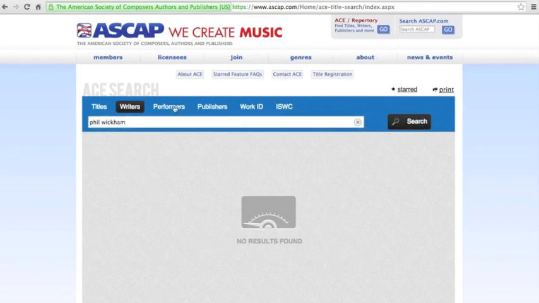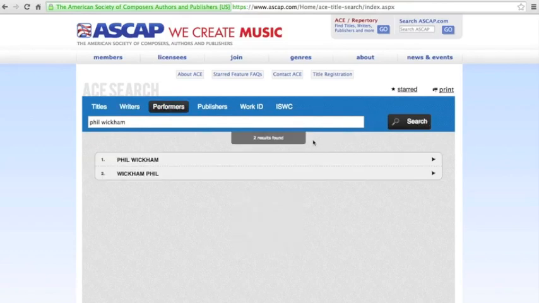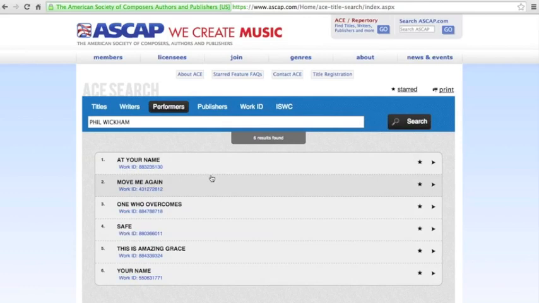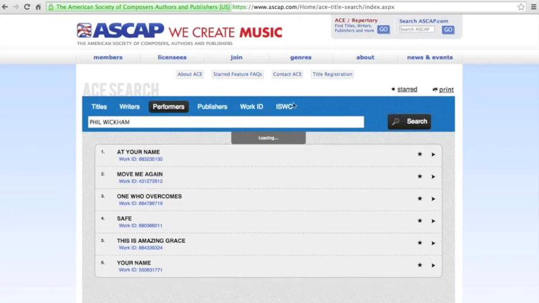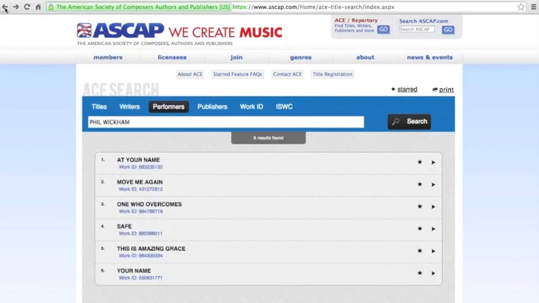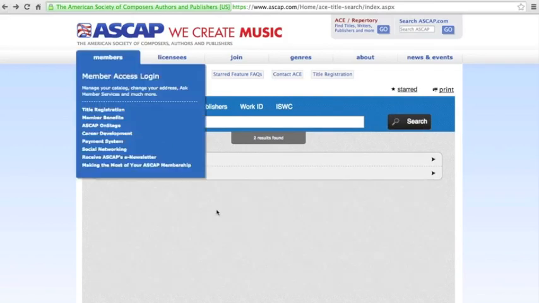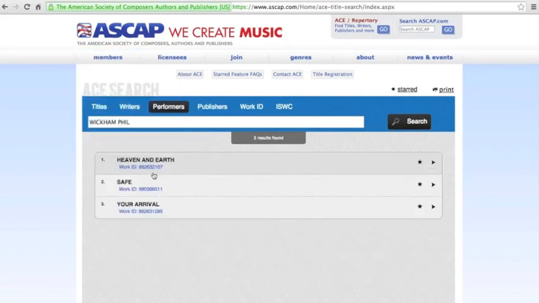So nothing's coming up with Phil. Let's try performers. Now, one of the things, okay, so Phil Wickham is here. And we don't see the song title Mercy. Let's go back, because you did see that there were 2 performers named Phil Wickham. Actually, one of them's Wickham Phil. We'll see if maybe that one has it. So neither of those search results has a song Mercy.